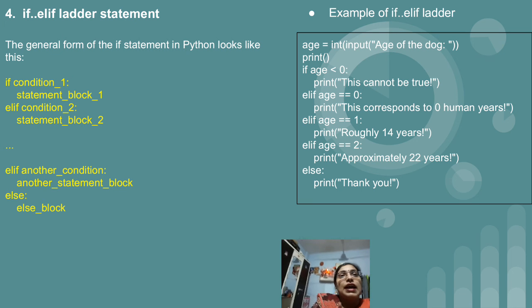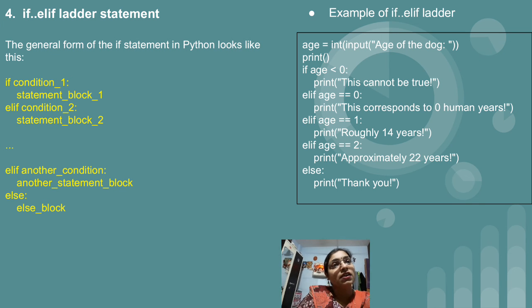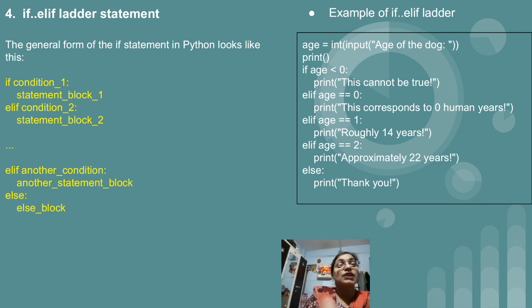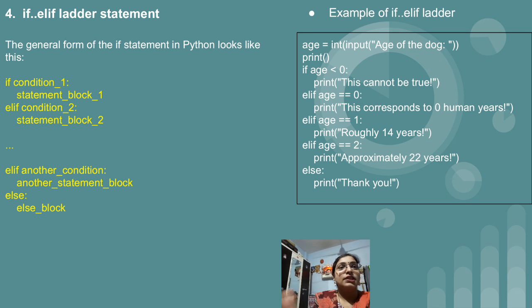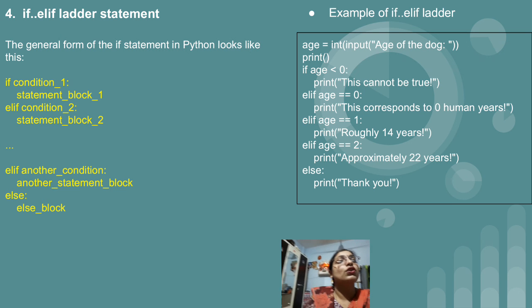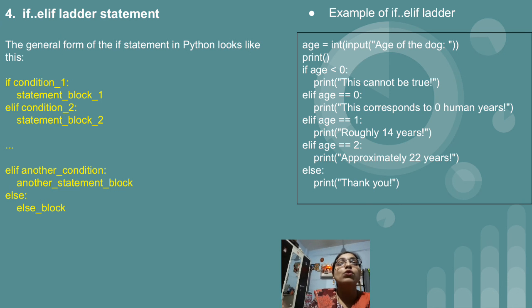So elif age equal to 1, then roughly 14 years, the age of the dog will be 14 years. If age equal to 2, then approximately 22 years. And it is not necessary that you say if 1 is equal to 14, then 2 years means 28. No. There is some ratio, there is some calculation. That is not important. Here what is important is how to write the if elif statement. So we have written the first condition with if, and after that we have 2-3 conditions to check, so we have written them along with the elif statement.